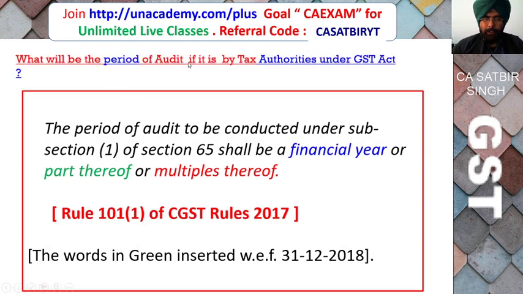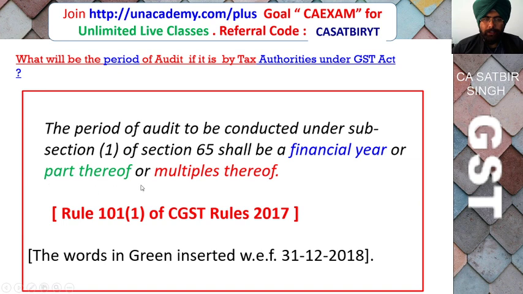So what will be the period of audit if it is by a tax authority under the GST Act? The period of audit to be conducted under this section shall be a financial year or part thereof or multiple thereof. So it is not necessary that audit will be done for one year. Even for 1 month or 6 months audit can be ordered, or even for 2 years. It depends upon the Commissioner how he orders.